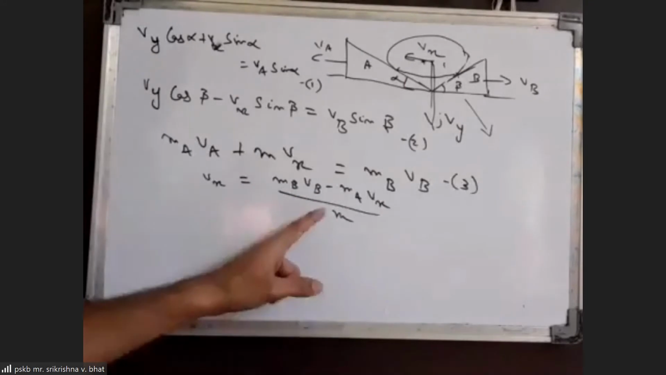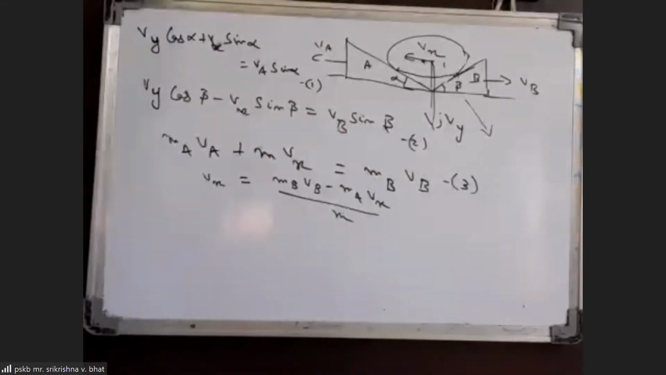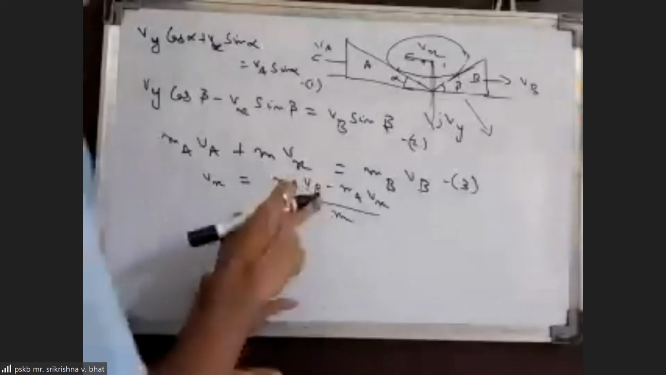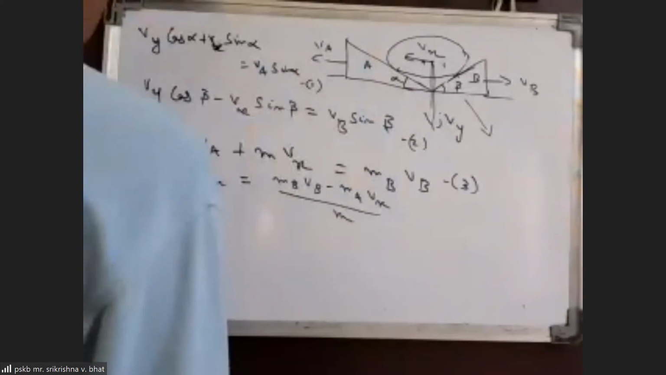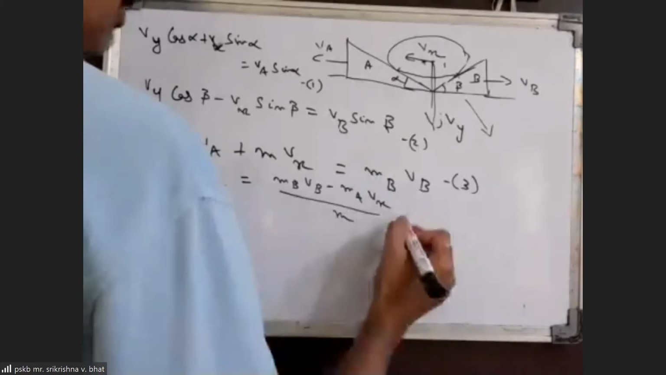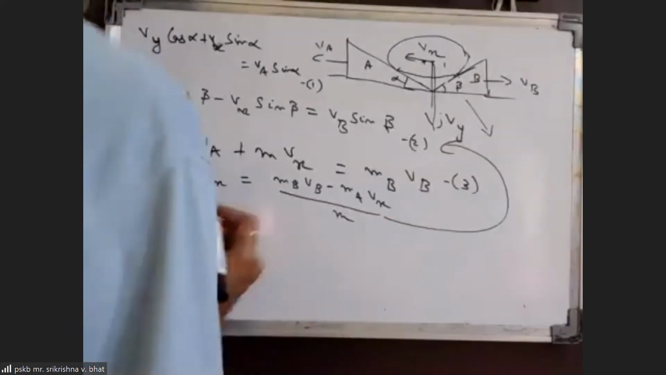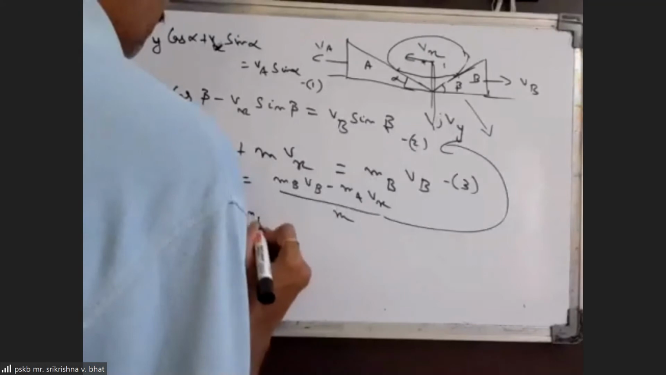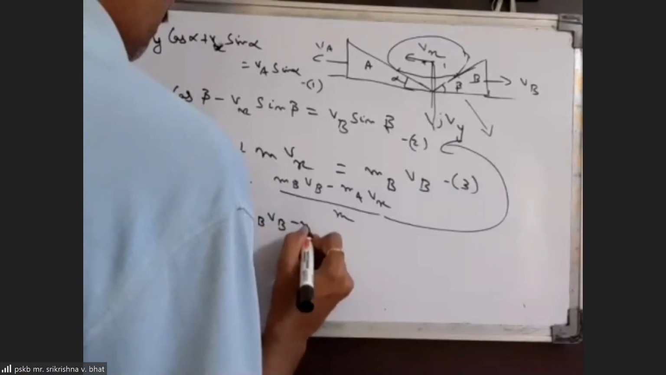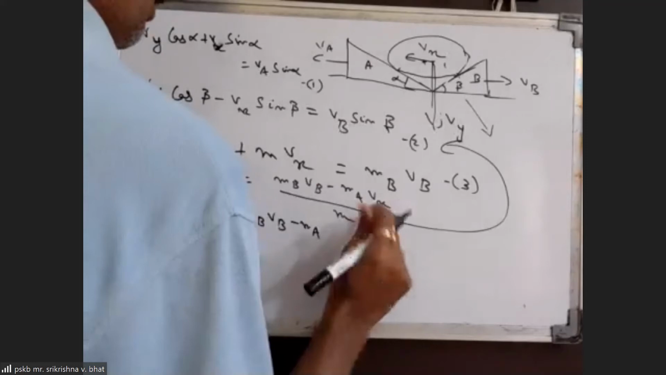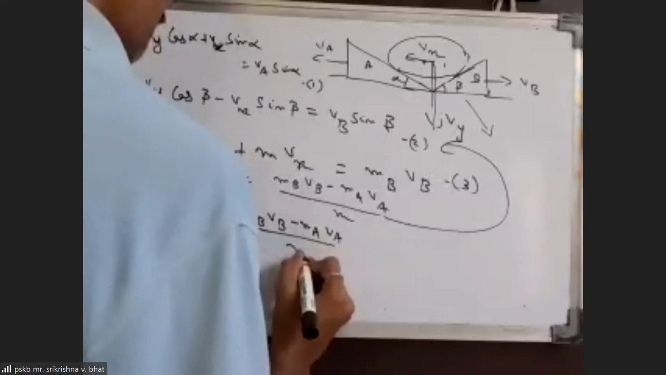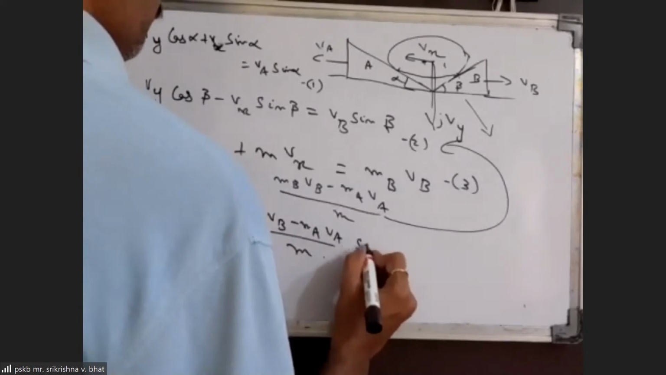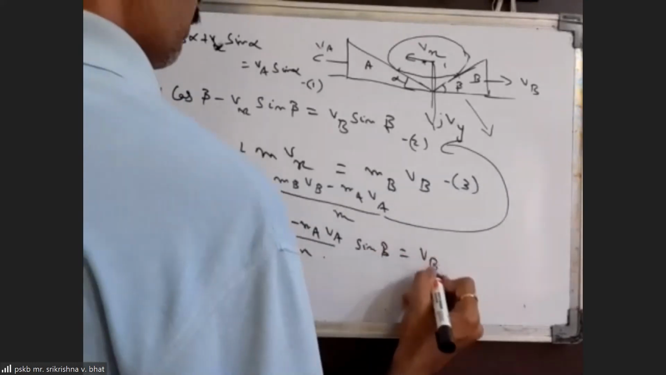That is Vx. Then this we can substitute in place of Vx in the second equation. So then we will get Vy from there. We can substitute Vx in this equation. Then you will get Vy cos beta. Substituting this in the second equation, Vy cos beta minus Vx is MdVb minus MaVa by M into sin beta is equal to Vb sin.